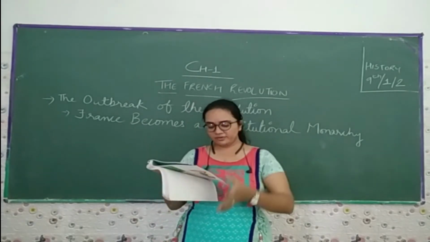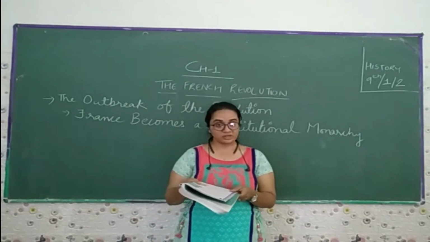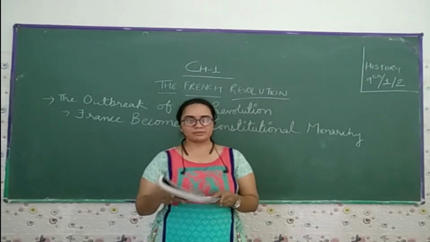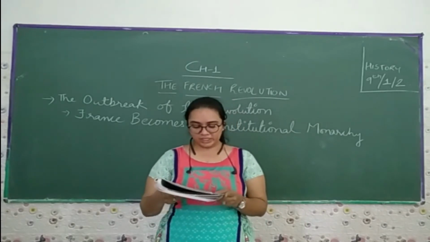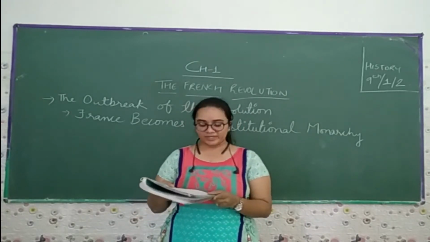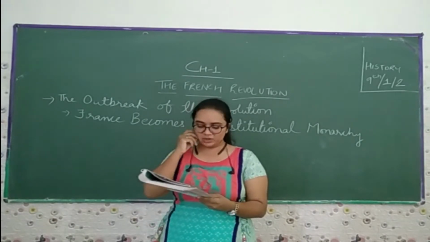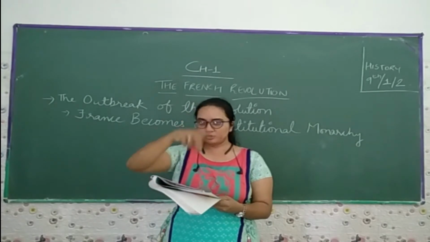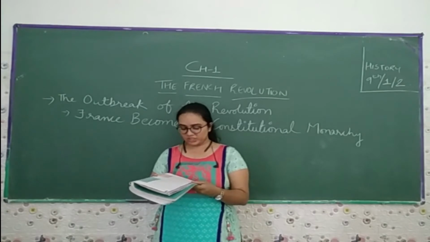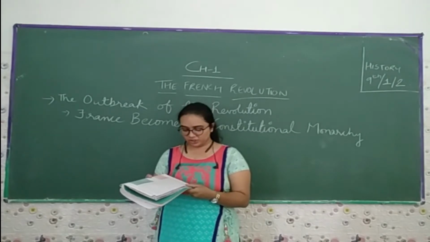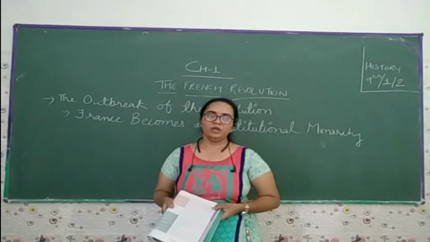So the representatives of the Third Estate viewed themselves as the spokesmen of the whole French nation. On 28th June, they assembled in the hall of an indoor tennis court in the grounds of Versailles. They declared themselves the National Assembly and swore not to disperse till they had drafted a constitution for France that would limit the powers of the monarchy.